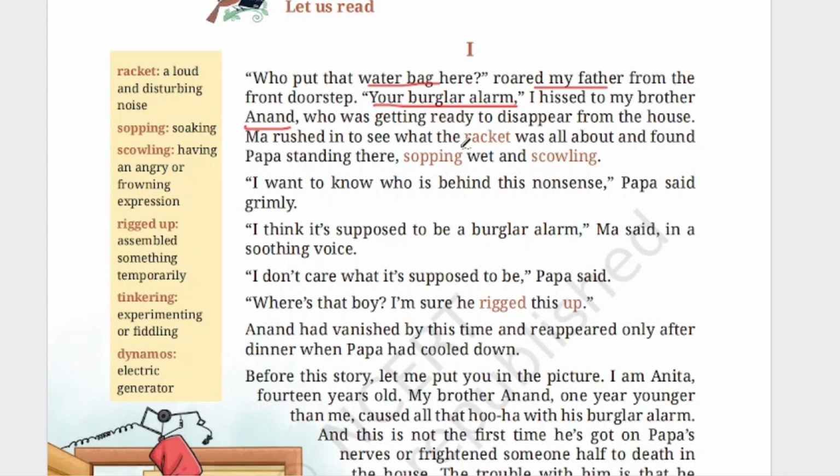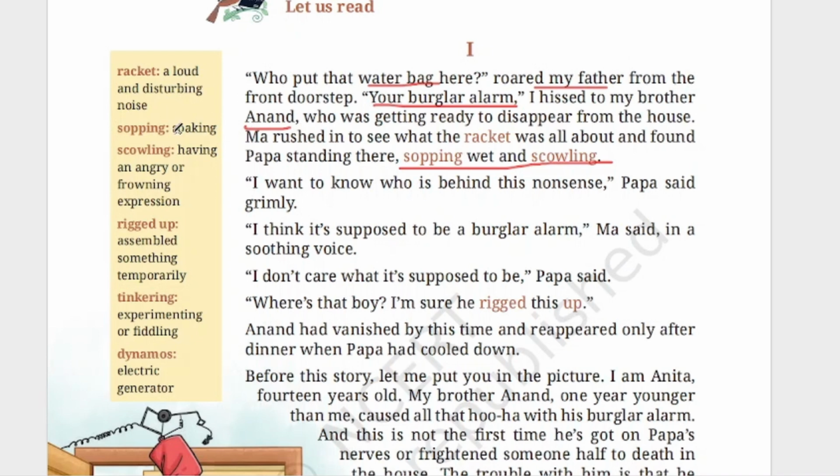Ma rushed in to see what the racket was all about and found Papa standing there, soaping wet and scowling. So you see here, Ma rushed when Ma heard, Ma means mother. When mother heard the scolding of the father, she came there to see what the racket was. Racket means a loud and disturbing noise. That means what the loud noise was all about. And when she came there, what did she see? She saw that Papa is standing there, soaping wet and scowling.